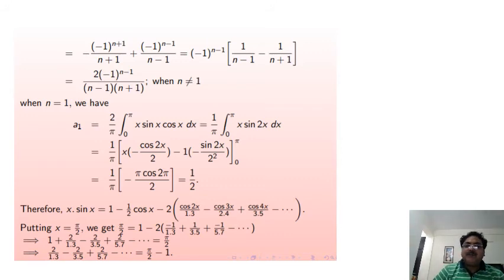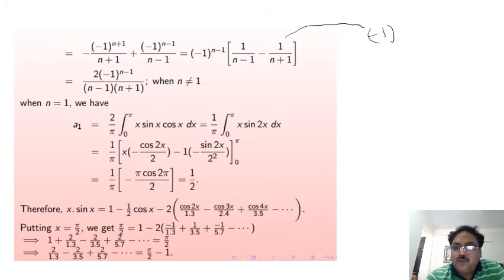Similarly for minus 1, take minus 1 raised to power n minus 1 outside, and inside you will have 1 upon n minus 1 minus 1 upon n plus 1. Because if we take this 1 as minus 1 raised to power 2, we multiply it with the outside minus 1 raised to power n minus 1, so you will get minus 1 raised to power n plus 1.